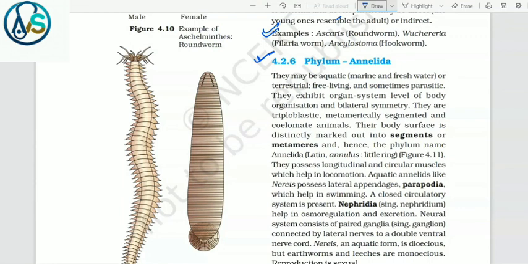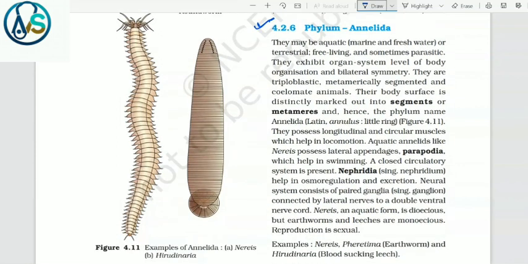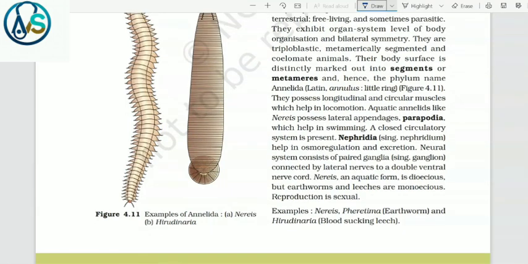Their body surface is distinctly marked out into segments or metameres and hence the phylum name Annelida. They possess longitudinal and circular muscles which help in locomotion. Aquatic annelids like Nereis possess lateral appendages, parapodia, which help in swimming. A closed circulatory system is present. Nephridia, the singular form is nephridium, help in osmoregulation and excretion. Neural system consists of paired ganglia, the singular form is ganglion, connected by lateral nerves to a double ventral nerve cord.